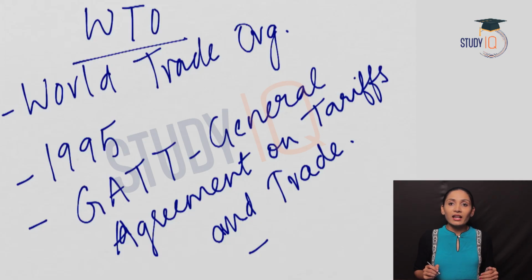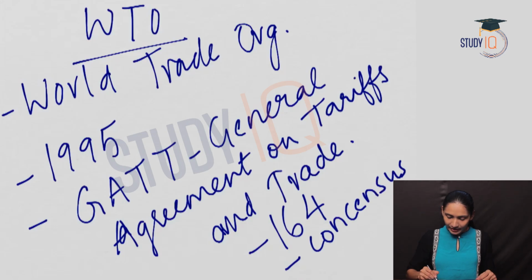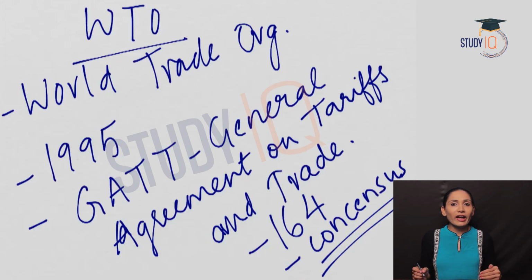At present, there are 164 members in the World Trade Organization. One important thing to be noted is that decisions in the World Trade Organization are made by consensus. Hope now you have a brief idea about what World Trade Organization is.